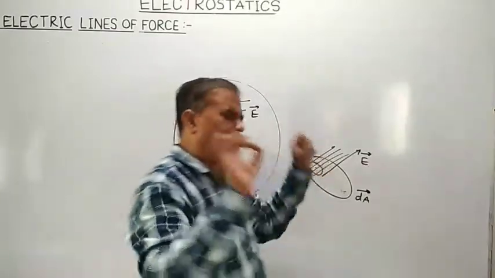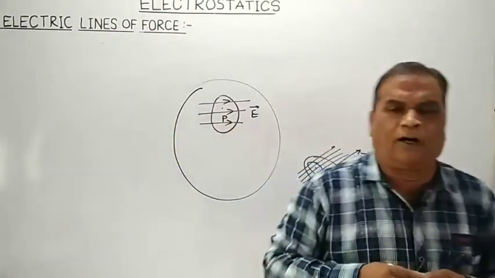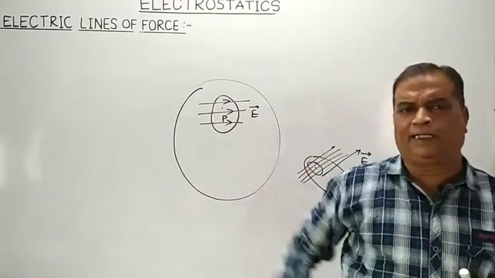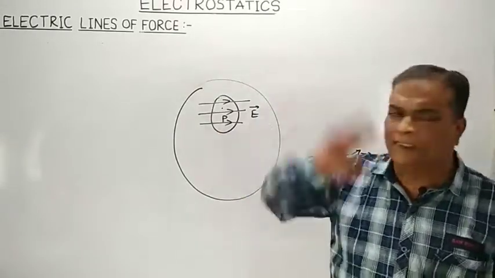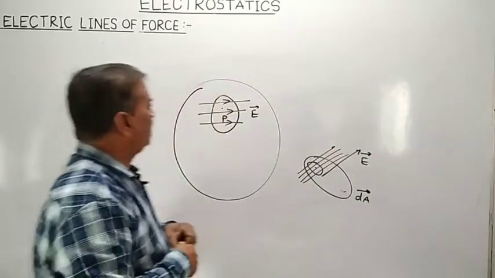In short, you remember the definition of electric field intensity. How can you define electric field intensity?